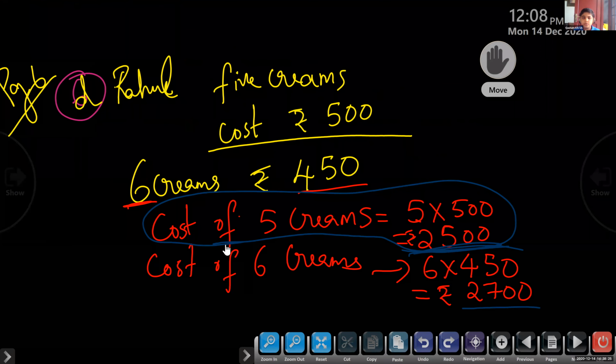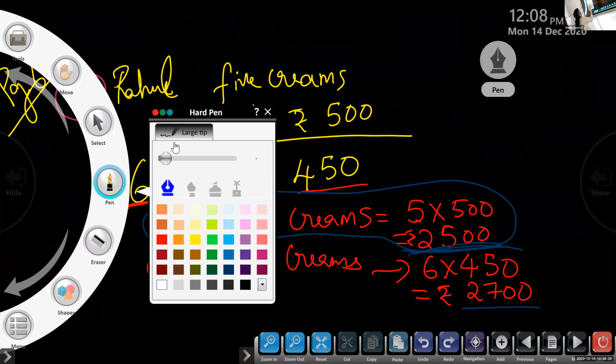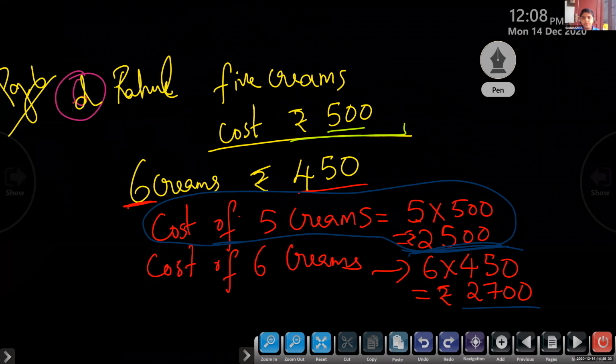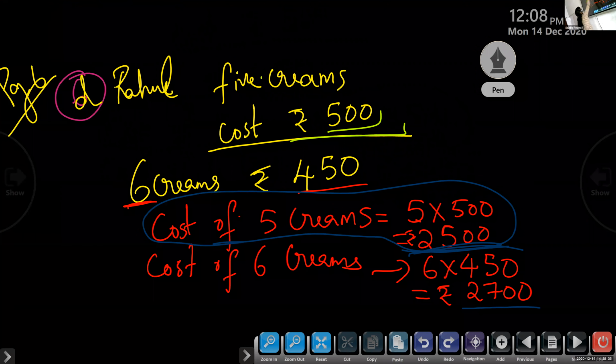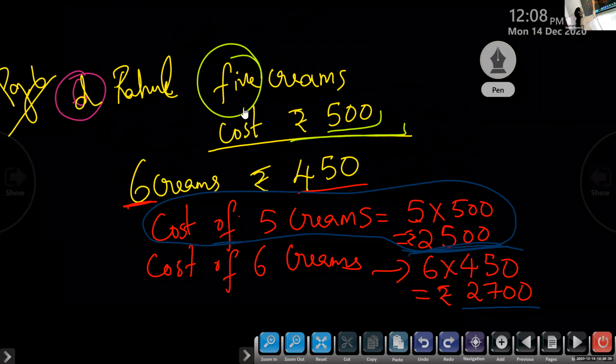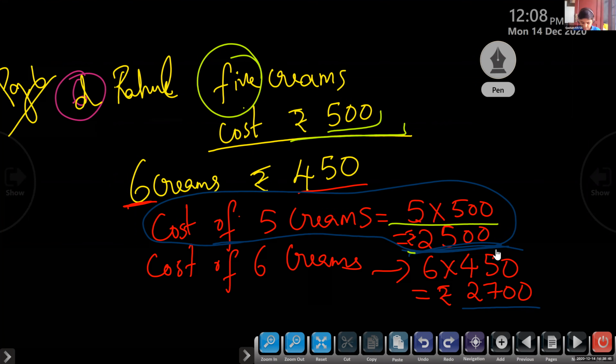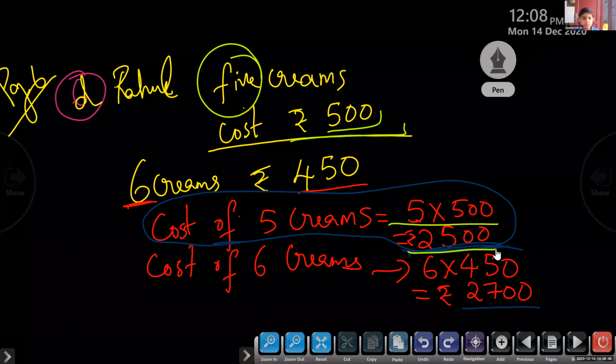He is paying rupees 500 for 1, and he has 5. So 5 into 500. What's the total cost? 2,500. Yes, ma'am.